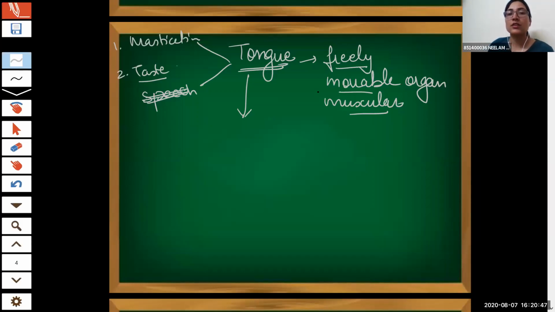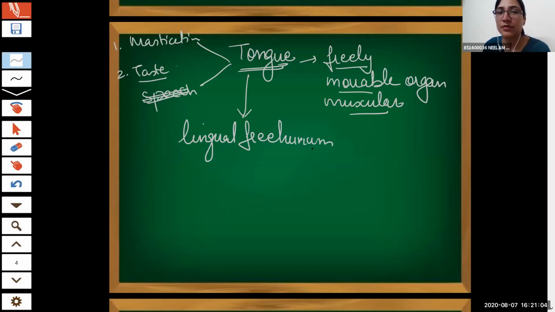Okay. So when we are talking about the tongue, the tongue is attached to the buccal cavity or oral cavity through the ventral part. This is known as the lingual frenulum.